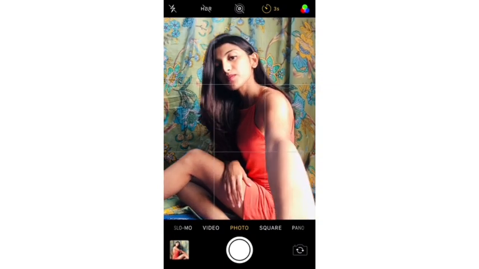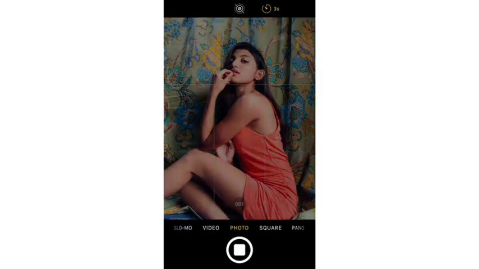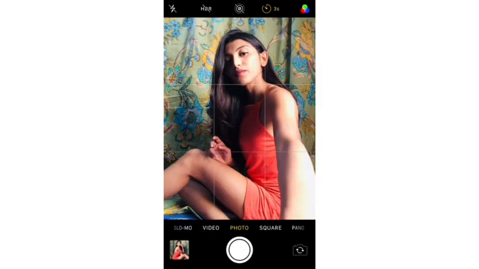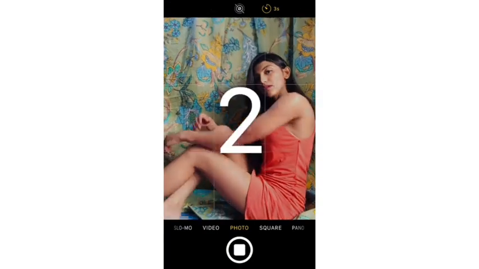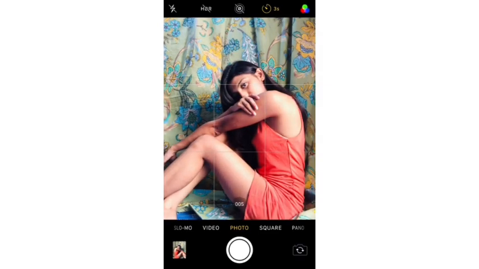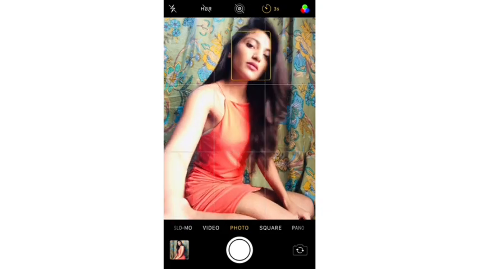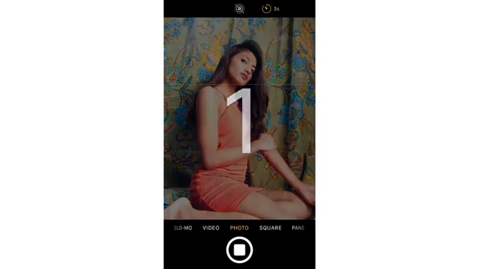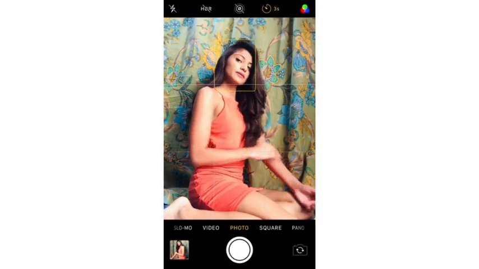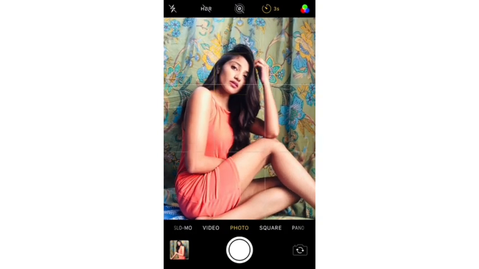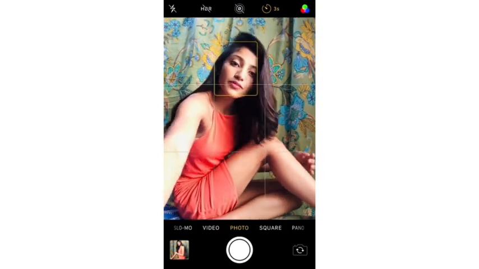What I have done in clicking such pictures is that I have played with my hands and legs a lot, because that is important to flaunt your figure while you're sitting down and clicking picture. So in one of the poses you can see I have rested my body on top of my leg and used one hand to cover my face and looked intensely in the camera. The picture turned out to be very good, and if you follow all these things, I think you're good to go.